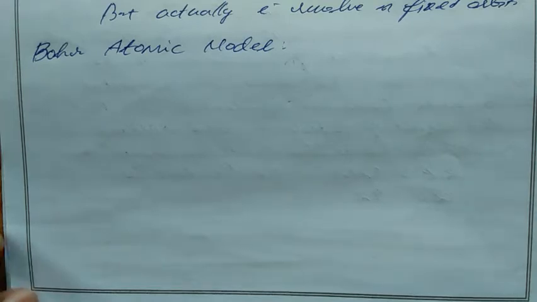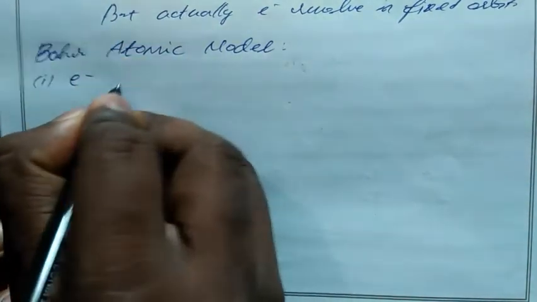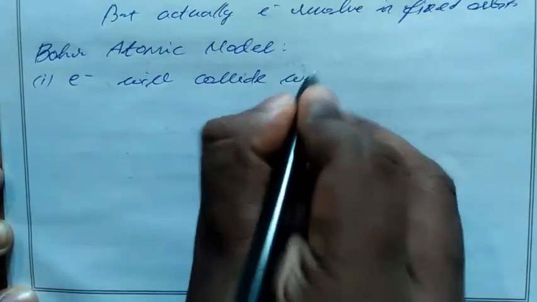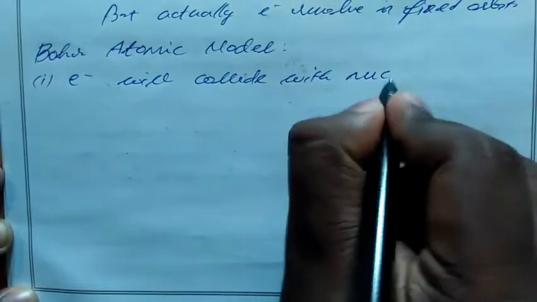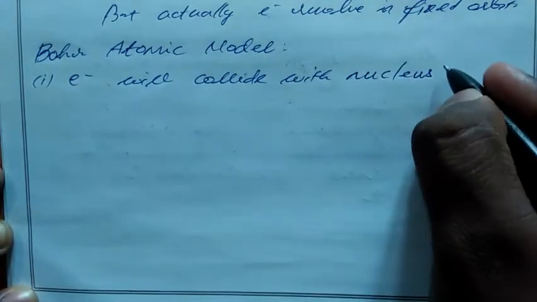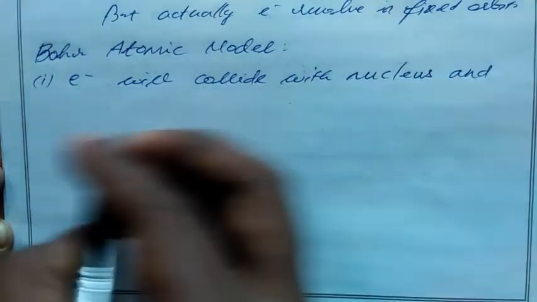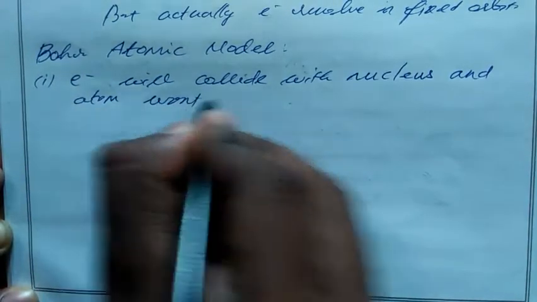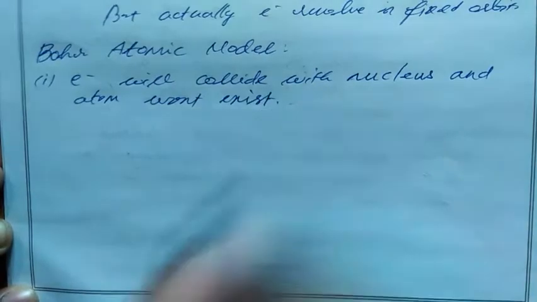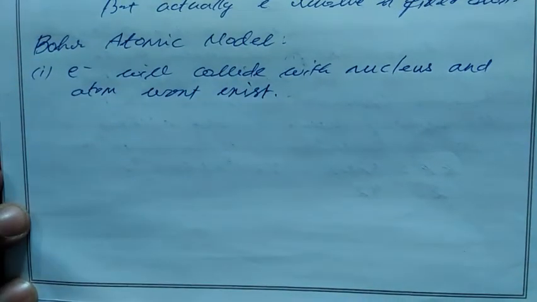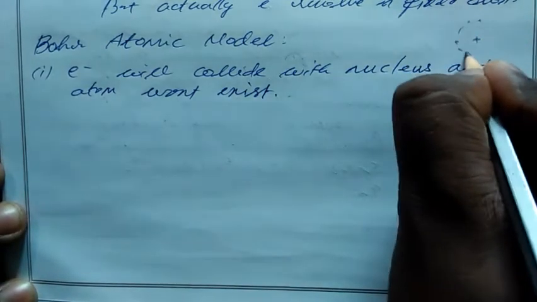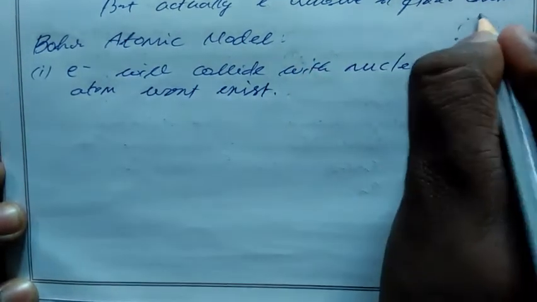From the Rutherford model we know the electron will collide with the nucleus and the atom won't exist. This is what Rutherford said by doing his experiment: around a positive charge we have an electron.